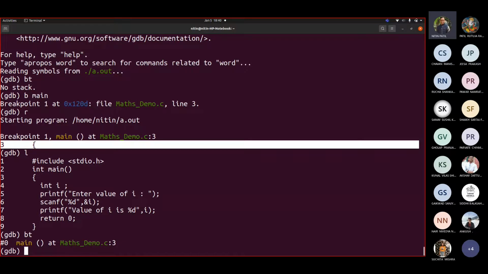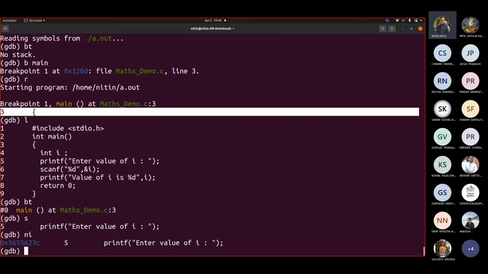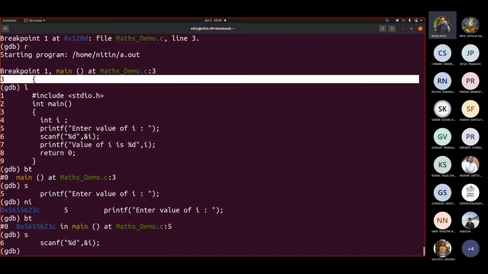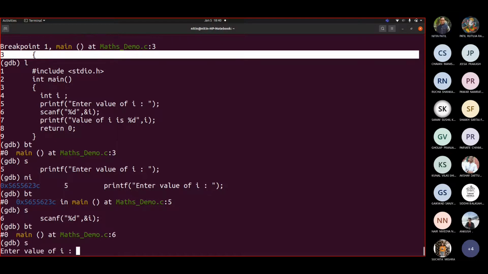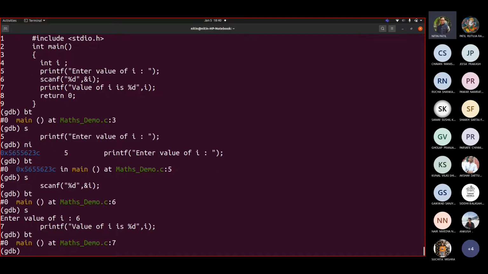Fine. Now let me write step. Let me write ni. Let me write bt. Now see, this main was changed. Can you see? Main was changed. Like earlier it was hash main. It is now something in main. Fine. So let me write step. Now it is at scanf. If I write bt, it shows me this. If I write step, it is asking me for a value. I'm inputting a value. If I write bt, only one stack.